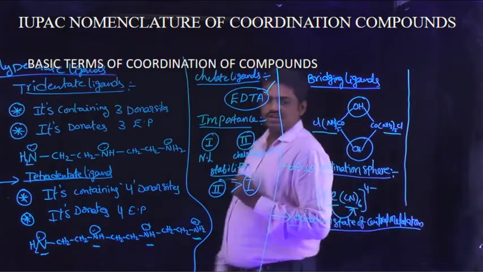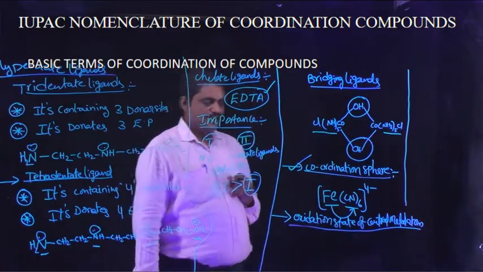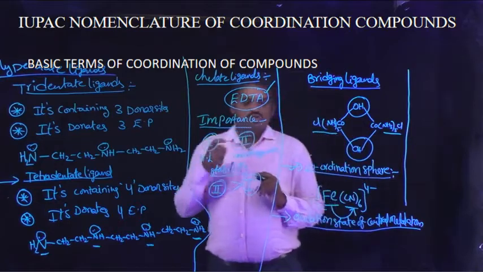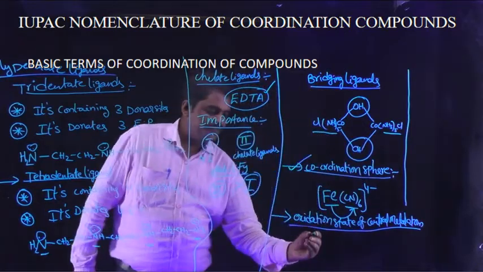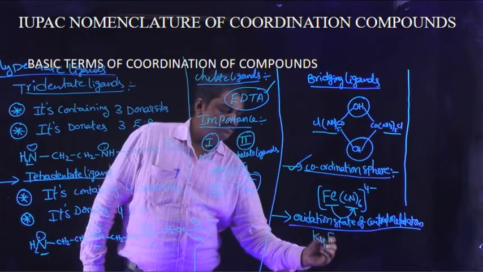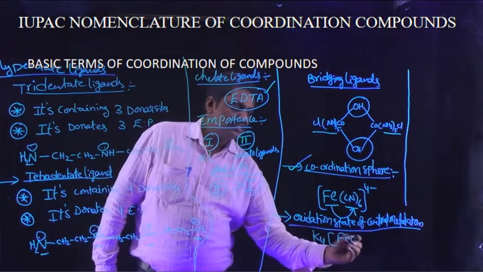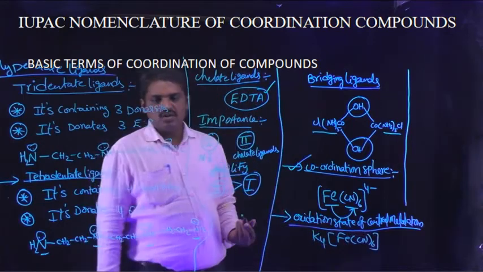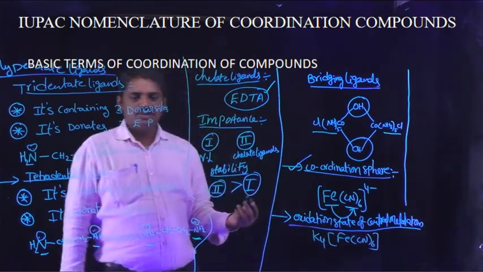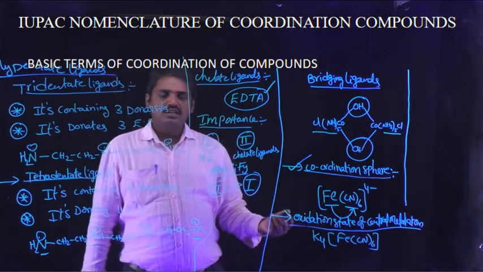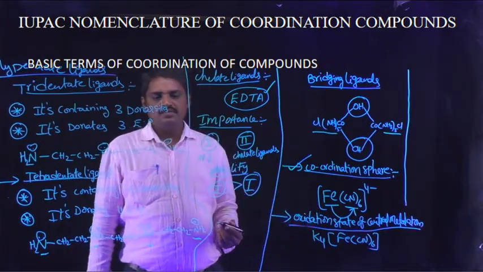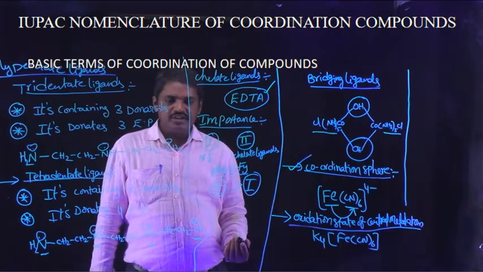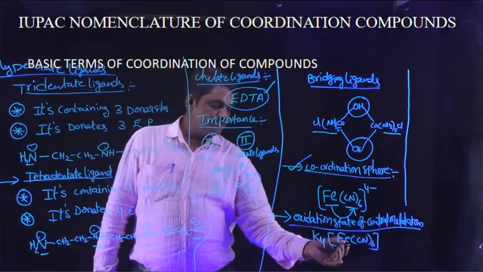Generally, one coordination compound is taken, like K4[Fe(CN)6]. This is one of the best coordination compounds. This compound exhibits Prussian blue color. This is a well-known coordination compound. In this coordination compound, the central metal oxidation state is calculated in this way.